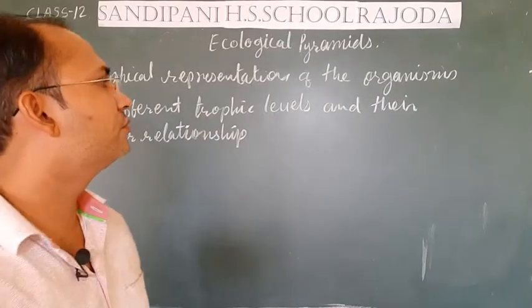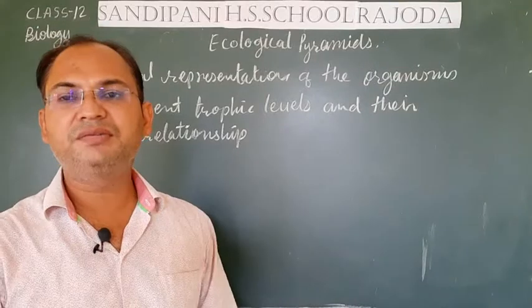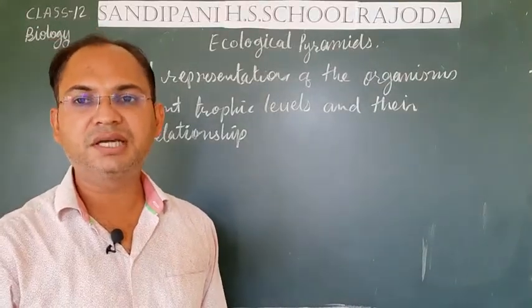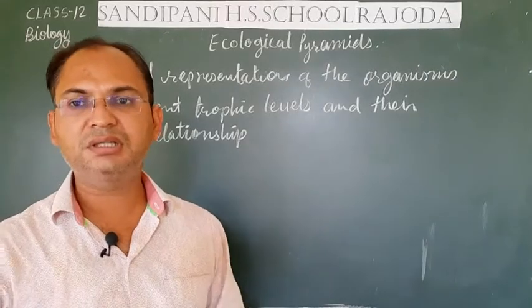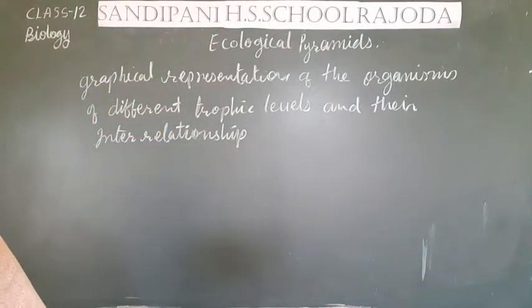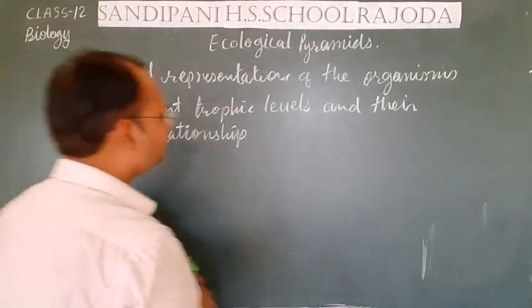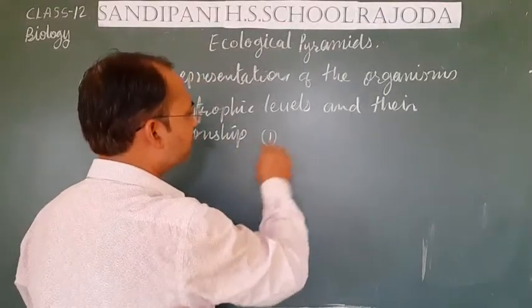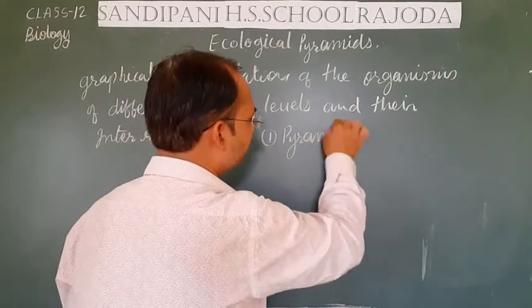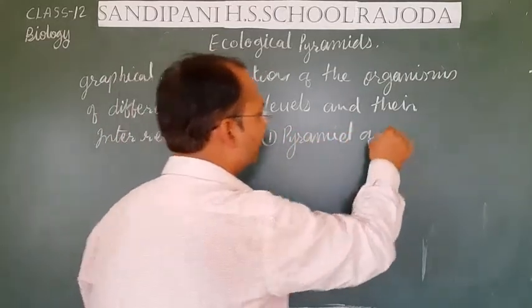Now, what may be the different types of pyramids that can be present in an ecosystem? Let's see about them. First, the pyramid of numbers.